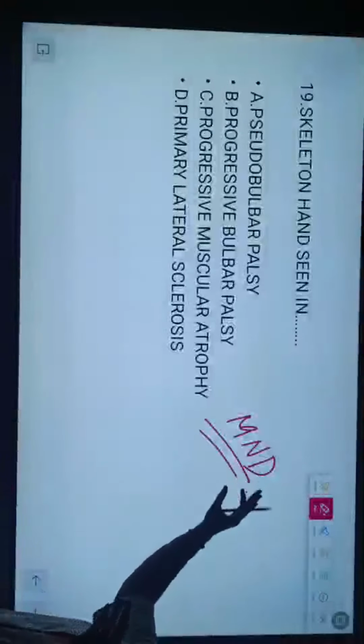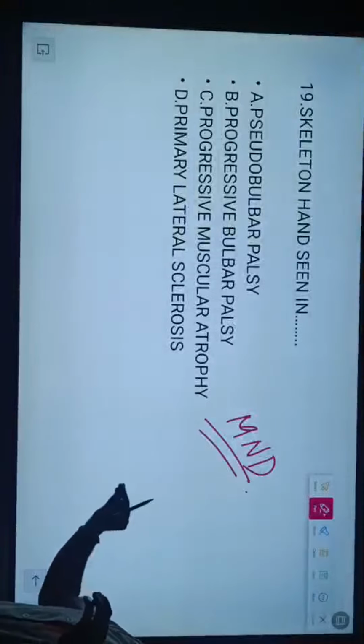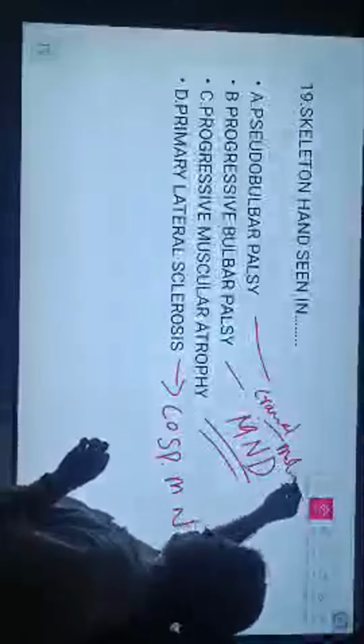Motor nuclei of different regions of the brain are involved; in primary lateral sclerosis, the corticospinal tract motor nuclei are involved. In progressive bulbar and pseudo-bulbar palsy, cranial motor nuclei are involved. What is progressive muscular atrophy? It's nothing but the anterior horn cells of the spinal cord, a lower motor neuron lesion.